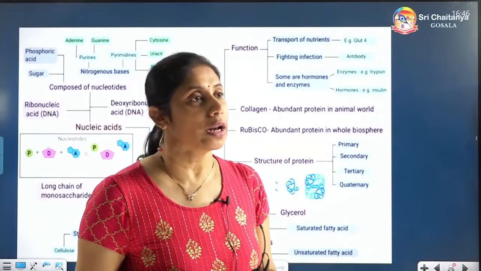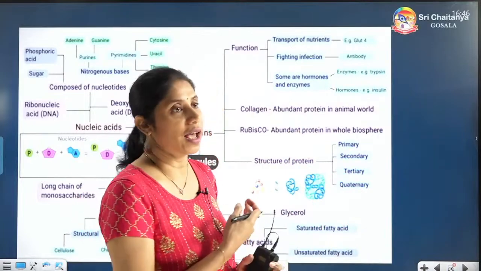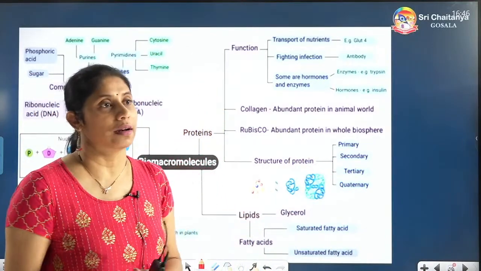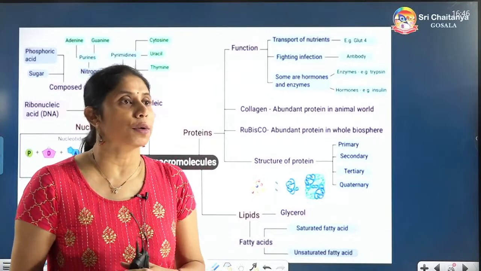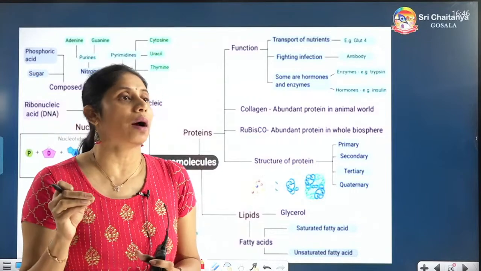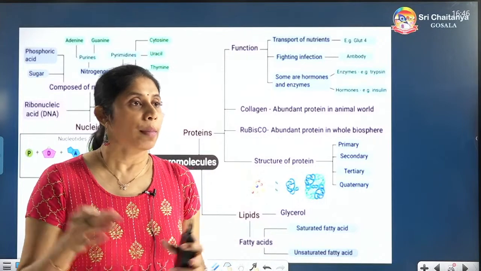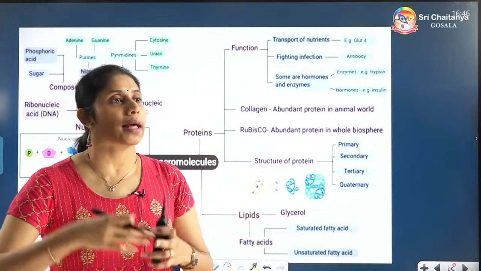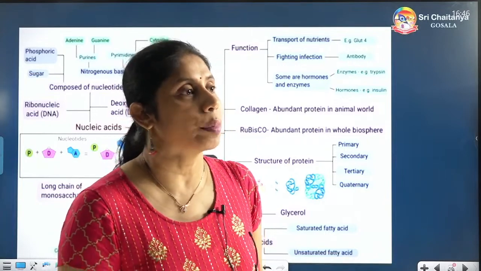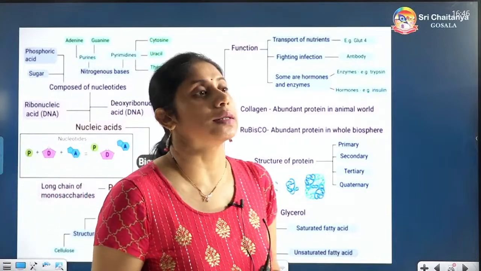In chemistry, you will be learning about all the details. Not only carbon, everything whatever I have written here can be involved in the formation of organic compounds. That table, all of them can be involved in the formation of organic things. But as individual mineral elements, they will come under inorganic. If they are combined with other elements, then they result in the formation of organic ones, generally those present in living organisms. They don't have that independent existence.